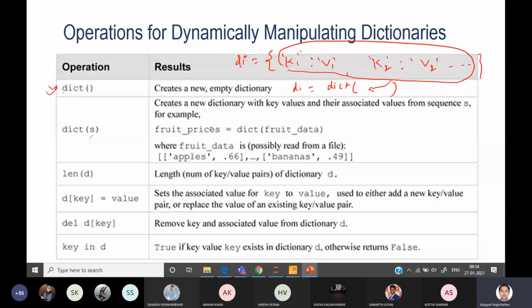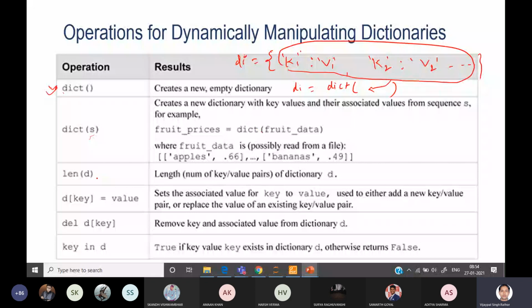Next, the length of a tuple or list we have identified. In a similar way we can also identify the length of the dictionary. We can count the number of elements stored in the dictionary, which will be counted according to the key, or key value pair, in the dictionary. So you can directly use the length function similarly here.